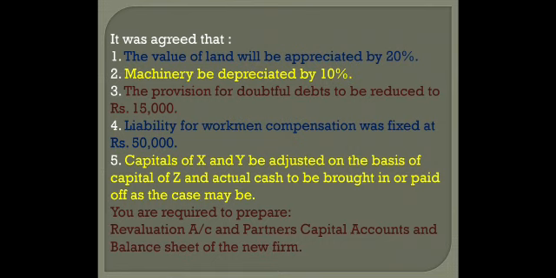Liability for workman compensation was fixed at rupees 50,000. You remember that you were having a reserve of 1 lakh. Out of that, 50,000 is the claim. So the remaining 50,000 will be distributed among the partners in their profit sharing ratio, which was 7 is to 3.